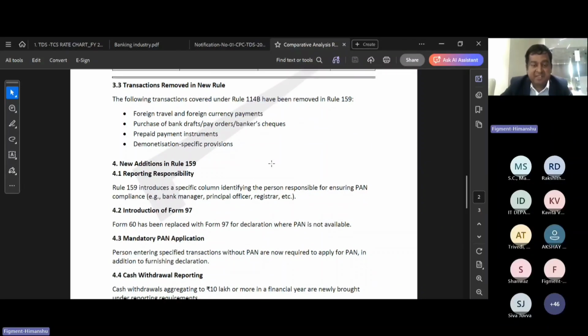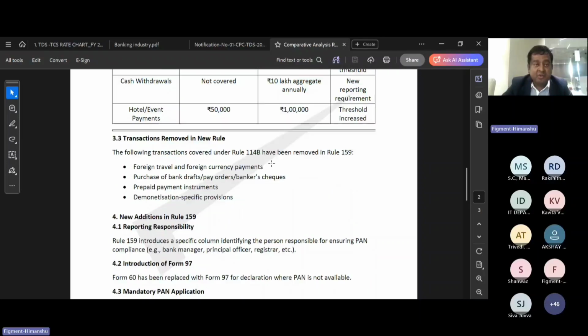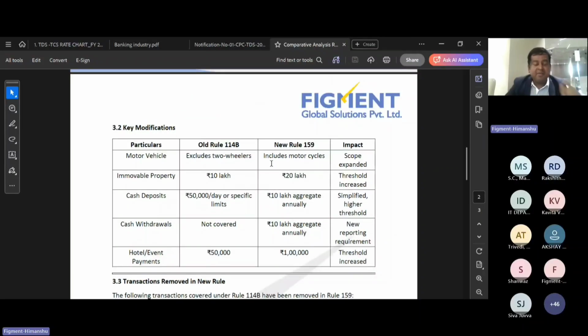Form 60 has been replaced with Form number 97. So there is a major change. Previously, whenever a person deposited more than 50,000 in a bank on a specific day, and that person did not have a PAN number, they had to submit Form 60. Right now, that law has been changed. If the cash deposit exceeds 10 lakhs annually, then only Form 60 needs to be collected.